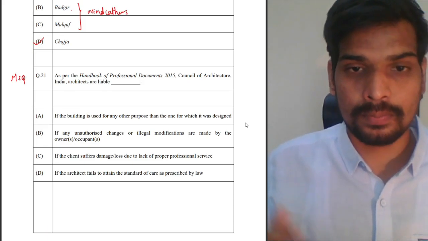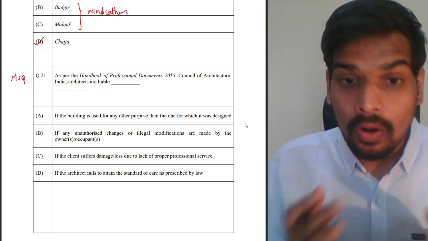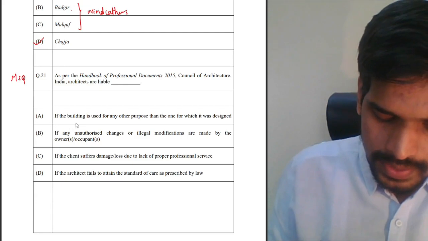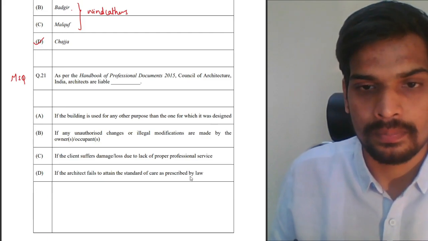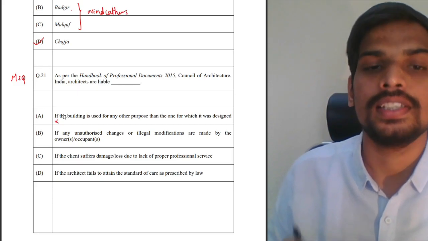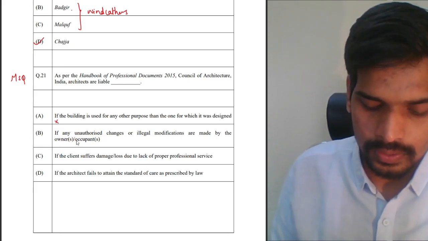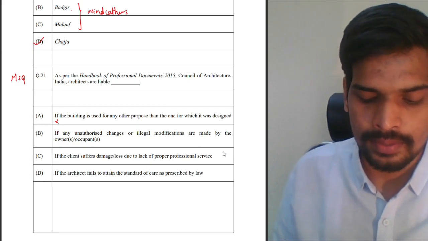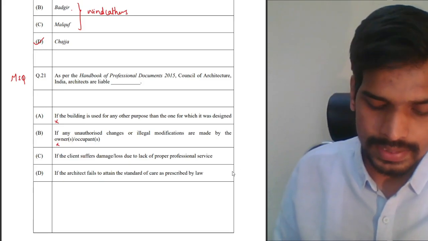Even if you have not read the professional documents recently before the exam, from your experience from your college days, or even by using general knowledge, you can answer this question easily. Let us look into the options. If the building is used for any other purpose than the one which is mentioned it was designed for, obviously no, the architect is not responsible. If the building is used for some other purpose, it is the client's responsibility to use the building as per the existing land use or original design. If any unauthorized changes or illegal modifications are made by the owner, obviously the architect is not responsible for that. The owner is responsible for such activities.